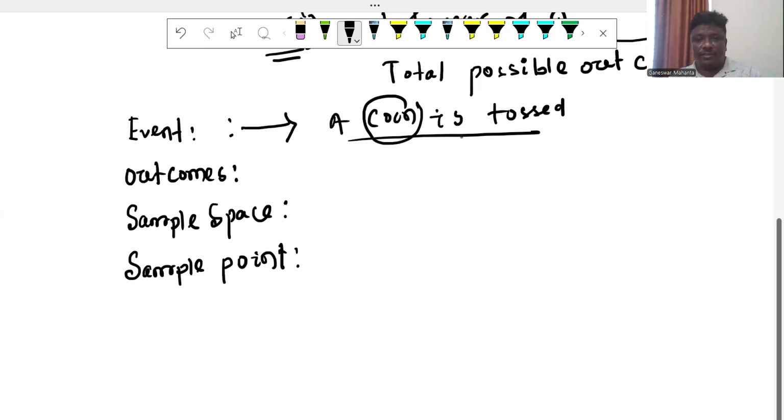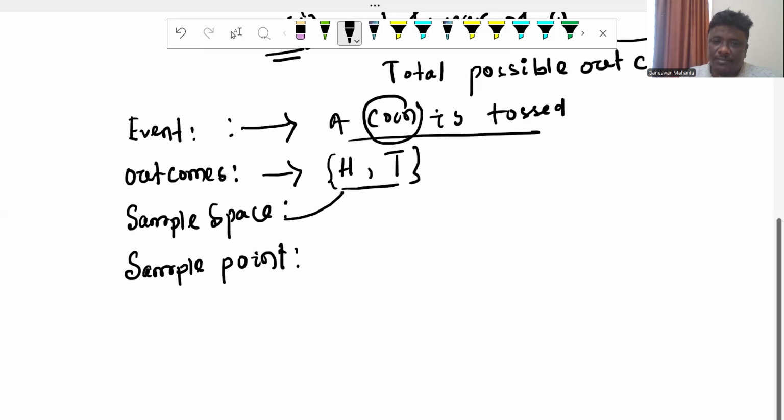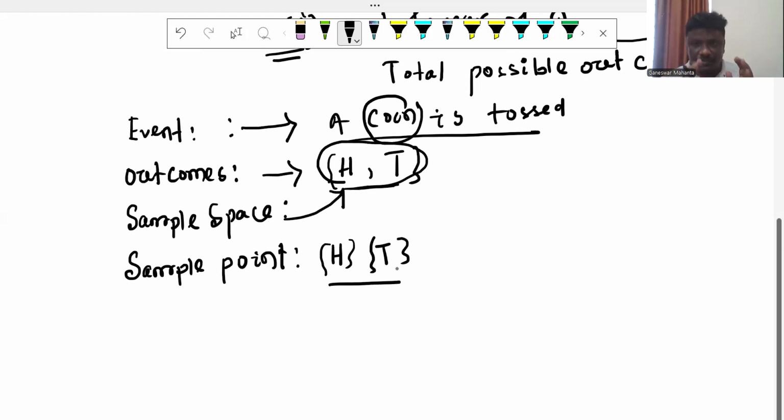When a coin is tossed, the possible outcomes also come here. For a single toss, the outcomes are head or tail. And this total is called the sample space. Head is called a sample point, tail is also called a sample point. This is the concept.